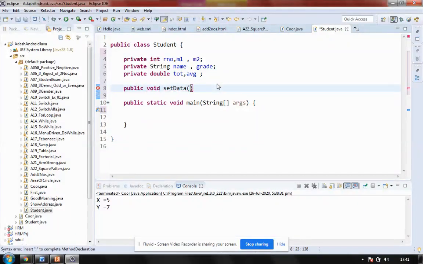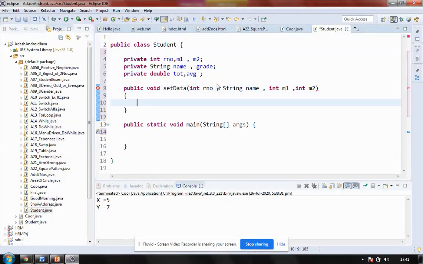Now this time I want to pass different variables. I want an integer roll number, then a string variable for the name of the student, then I want to pass two more variables, that is M1 and M2. So these are the variables being passed here. Fine, so I save this. Now after saving this, what should happen? Again, it's a simple thing here.